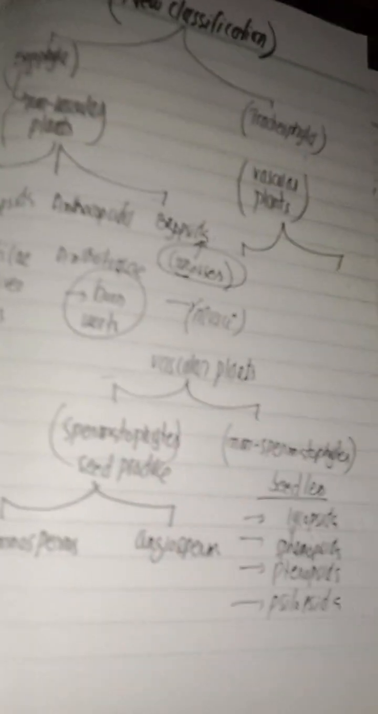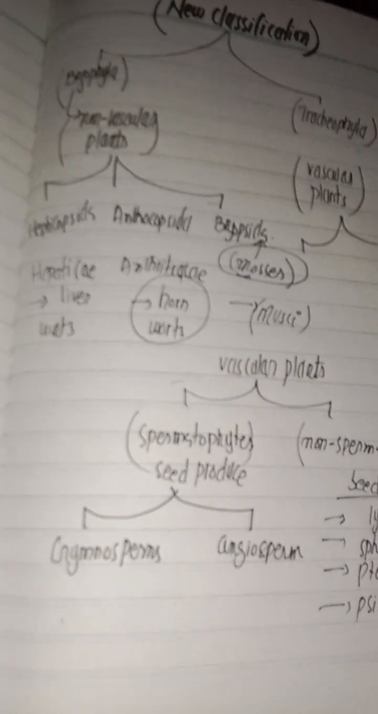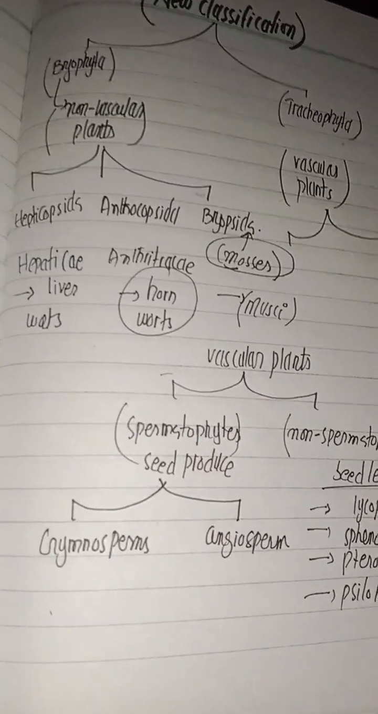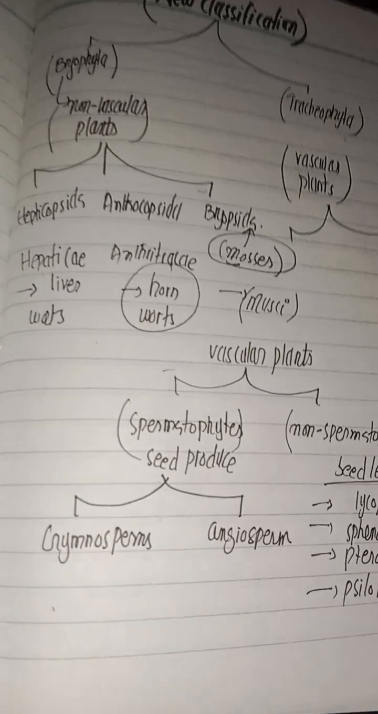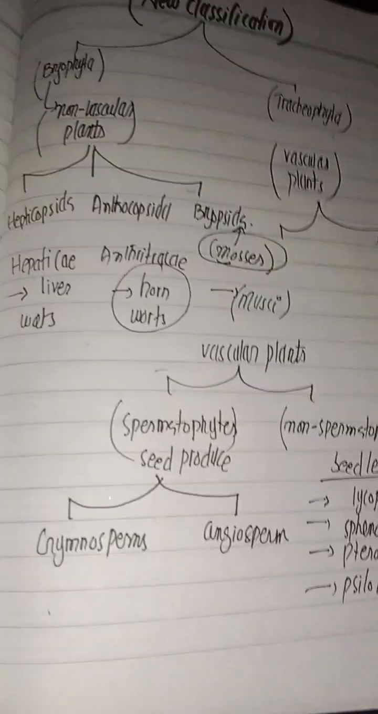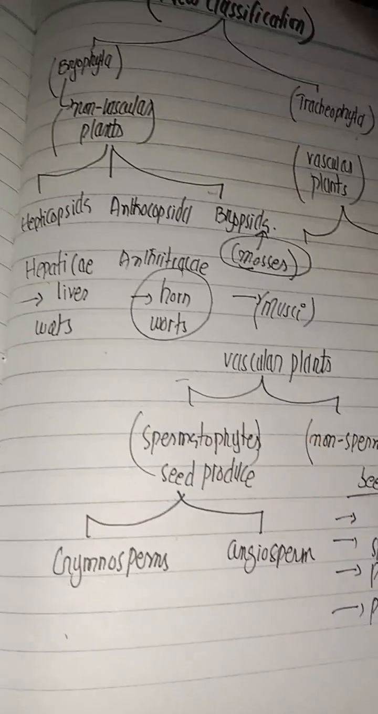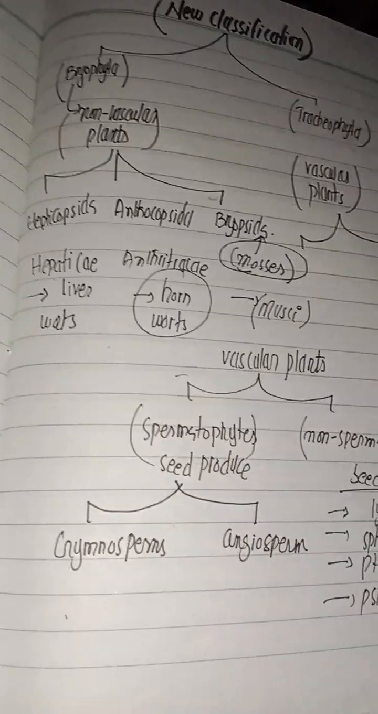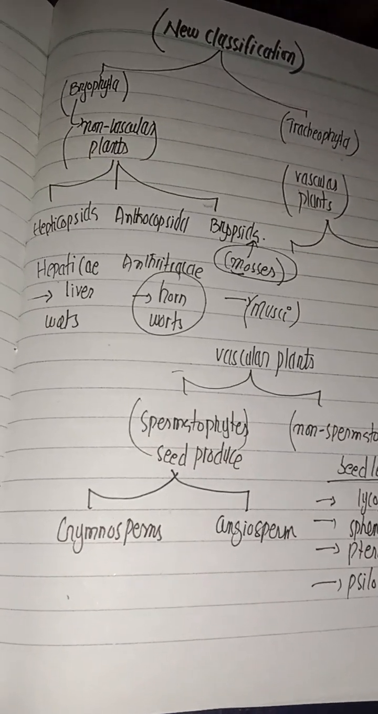So it's all about the new classification according to the diversity among plants. According to the new classification, they are divided into two groups, Bryophyta and Tracheophyta. They are further divided into classes: non-vascular plants and vascular plants. It's all about that.